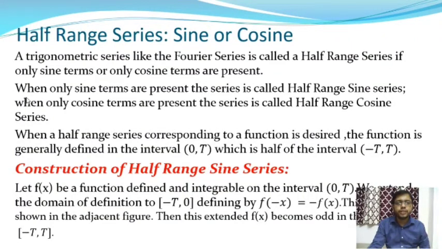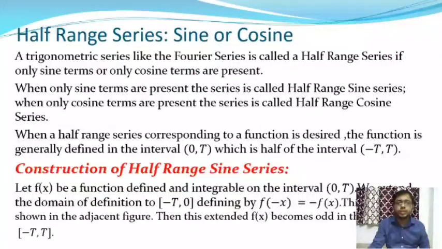So when only sine terms are present, the series is called a half range sine series, and when only cosine terms are present, the series is called a half range cosine series. When the half range cosine series corresponding to the function is desired, the function is generally defined in the interval 0 to t, which is half range of the interval minus t to plus t.